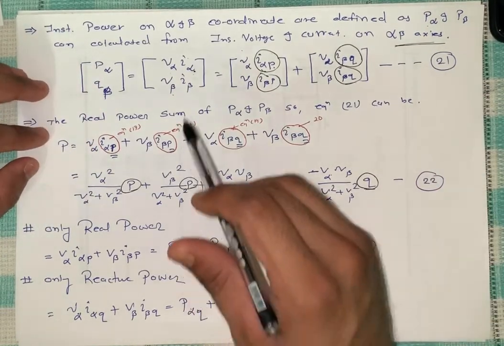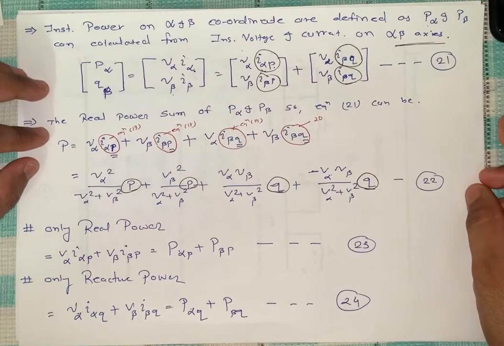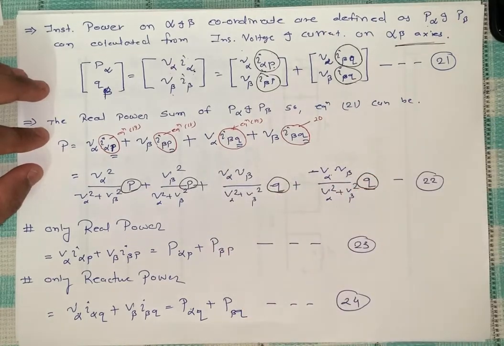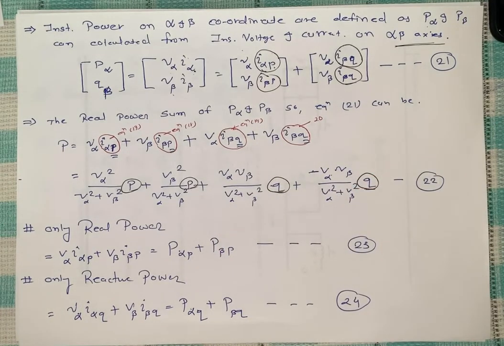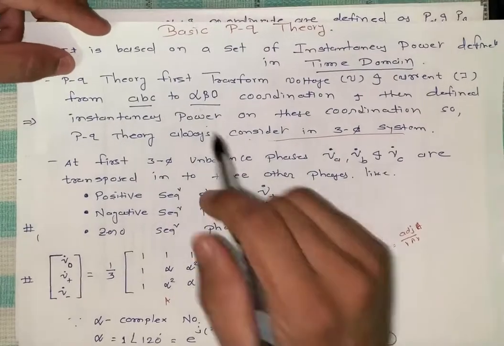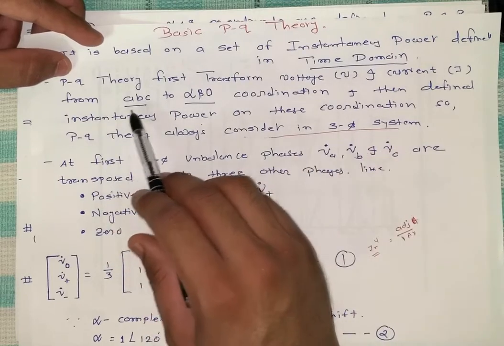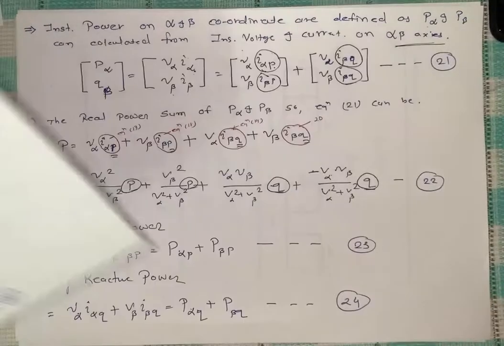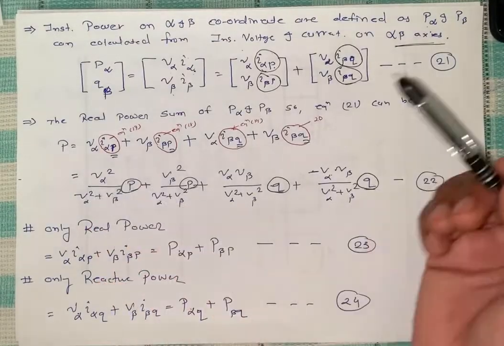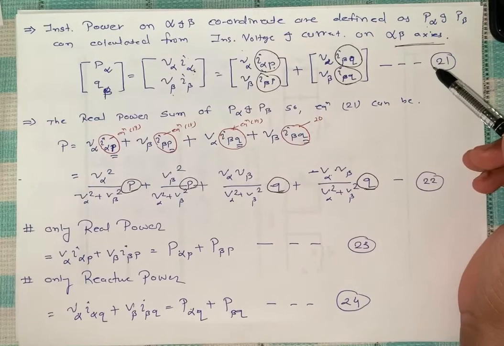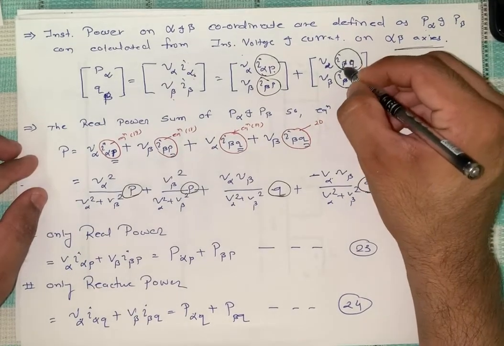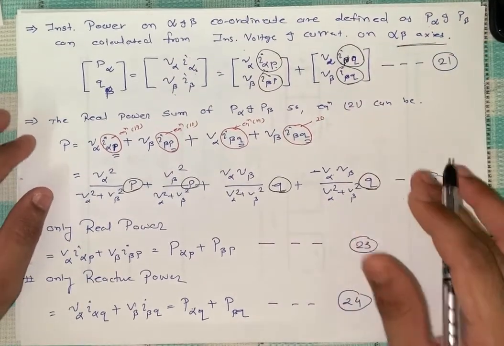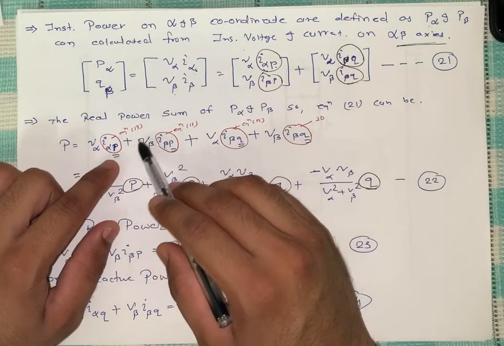Now we are getting the instantaneous value of voltage and current. What is the third step? That is to define the power, because that is according to the definition. Let me quickly rewind the definition. PQ theory is first to transform the voltage and current from ABC to alpha beta coordinates and then define the instantaneous power. So the third step is the power. So power, further, if current is in the form of two, so we can say, sorry, here is the alpha. The current is in the form of three.